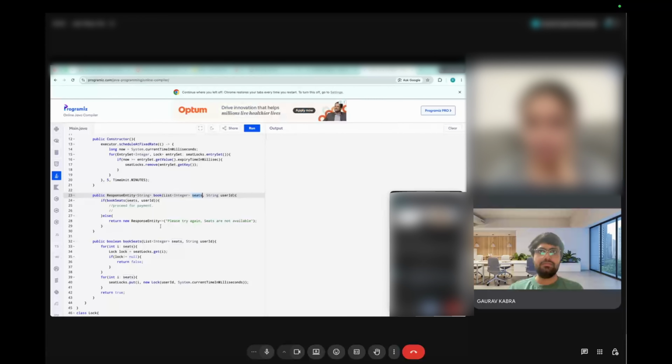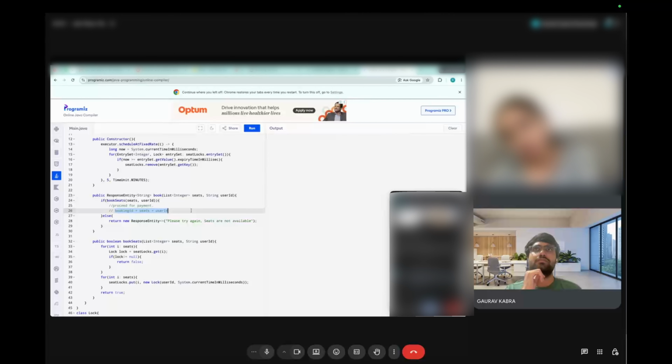We can give that booking ID also, plus seats plus user ID. So this should basically be unique for a particular booking.